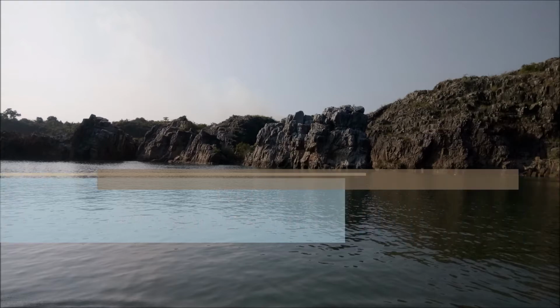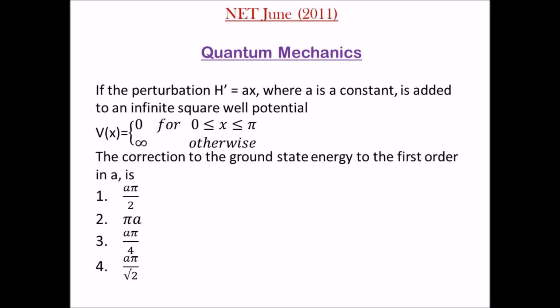We are going to solve a NET June 2011 problem on quantum mechanics. If the perturbation H' equal to Ax, where A is a constant, is added to an infinite square well potential V of x, which is 0 for x values from 0 to pi and infinite otherwise, the correction to the ground state energy to the first order in A is.